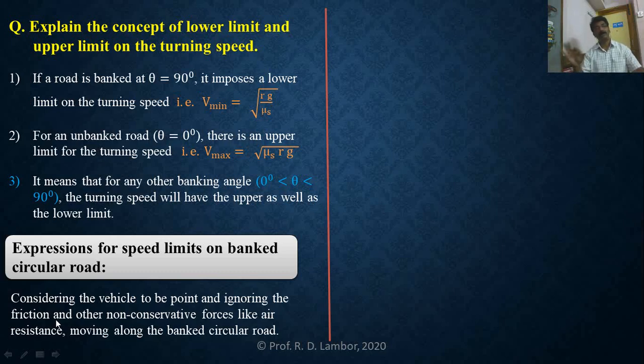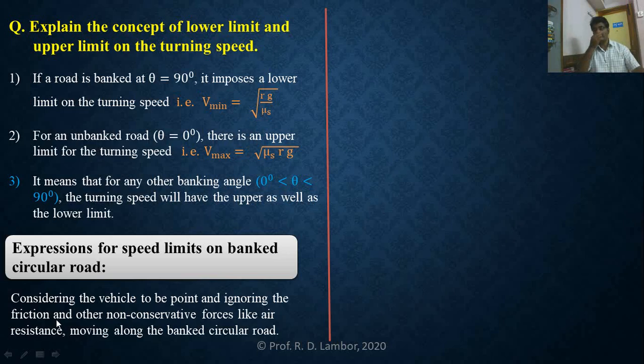We ignore non-conservative forces like air resistance as well as frictional force, because we want to find out how the banked road provides the centripetal force.